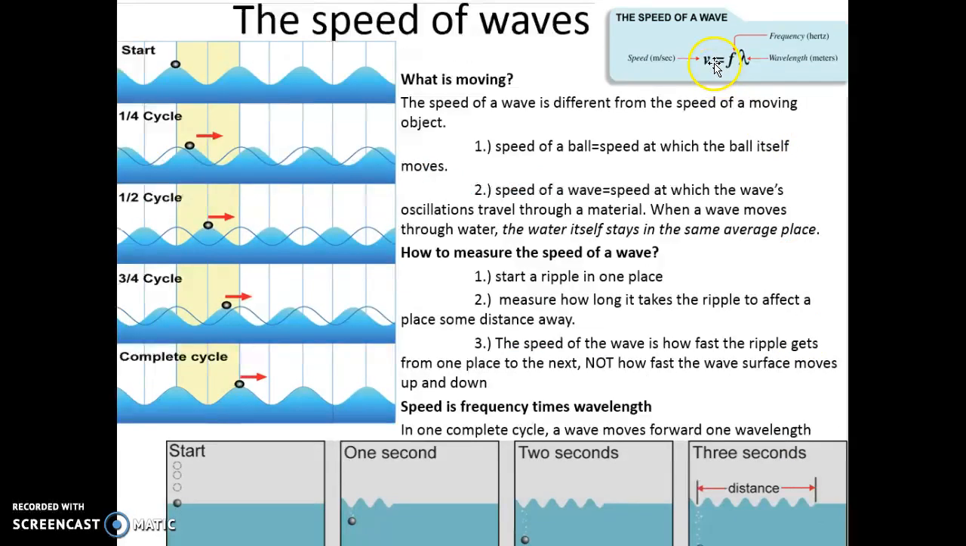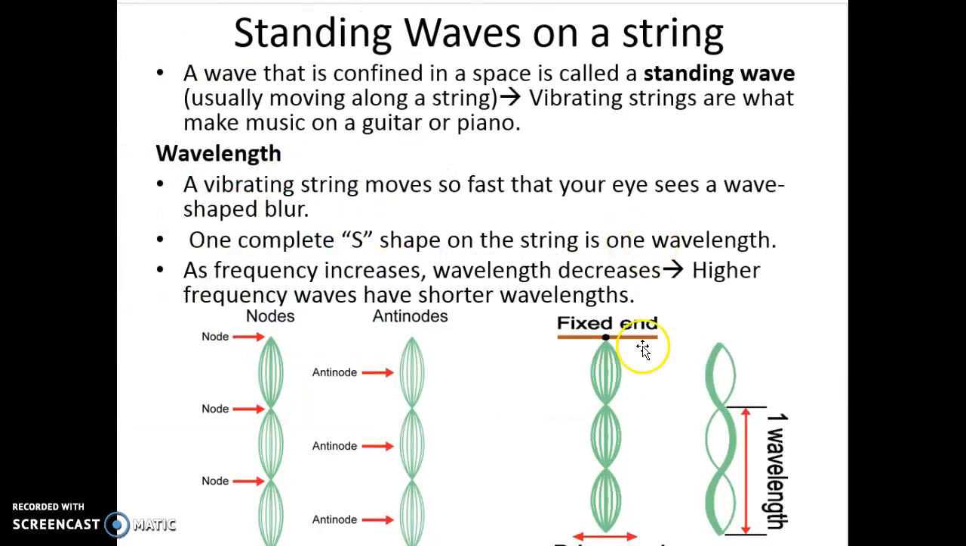Wave speed is frequency times the wavelength. So remember, as the frequency is increasing, so the more waves you see in a 1 second time period, the closer the waves are going to be together, so the wavelength is going to decrease. So they're inversely related. So you have your formula again, frequency times the wavelength to solve for the speed of the wave.